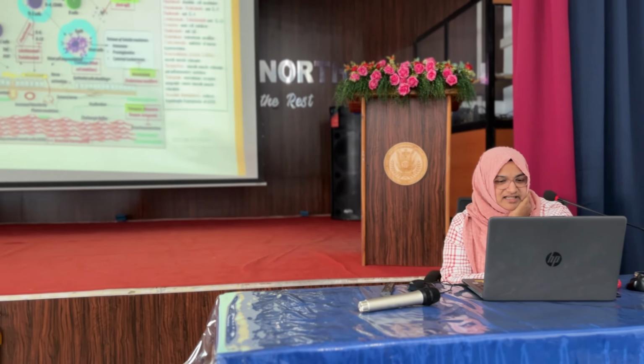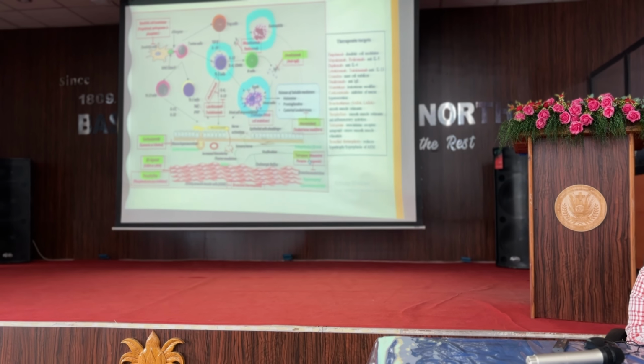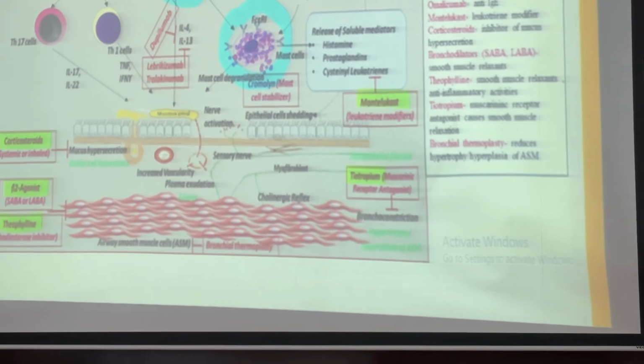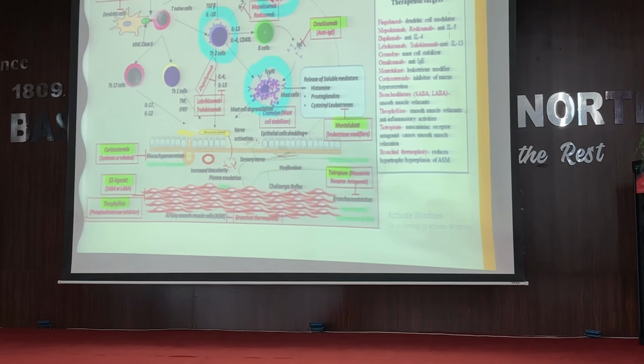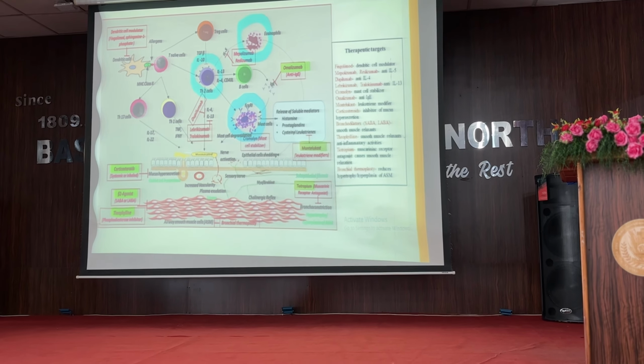And Montelukast: basically I told you these T cells and mast cells release some histamines and leukotrienes. So Montelukast will act on that receptor only, right? And there are some biologics as well. So just good to know what these medications are doing.